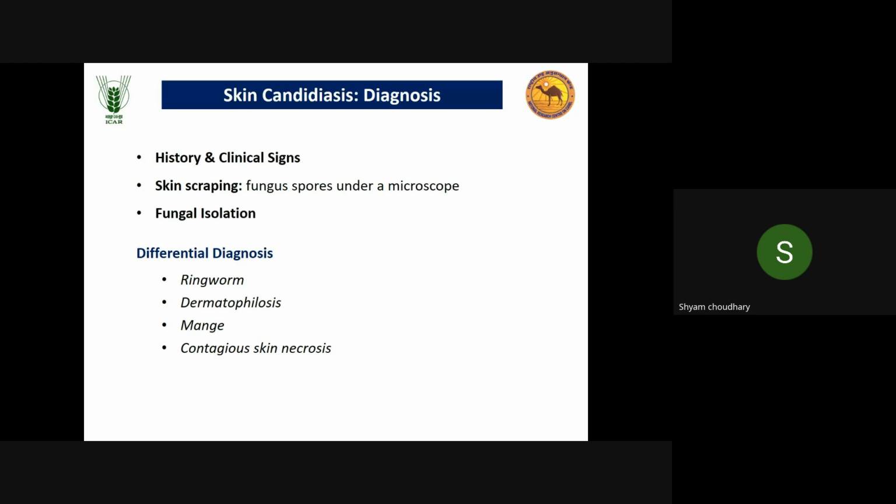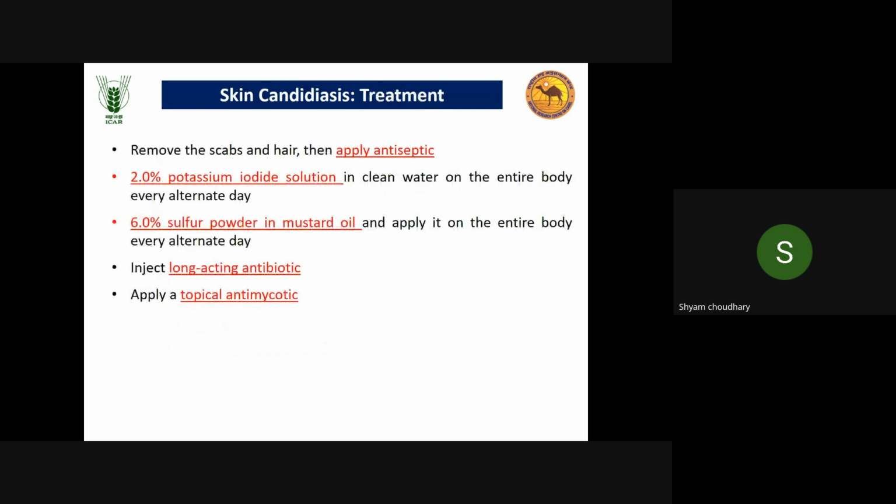Differential diagnosis: ringworm, dermatophilosis, Mange's contagious skin necrosis. In treatment, antifungal, and we must apply antiseptic on the lesion first after removing the scab and hair. 2% potassium iodide solution is effective. Then 6% sulfur powder in mustard oil is also very effective in candidiasis, like in mange. Then inject a long acting antibiotic to prevent secondary bacterial infection and apply a topical antimycotic agent.